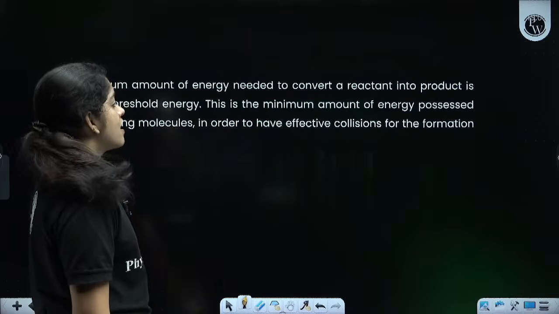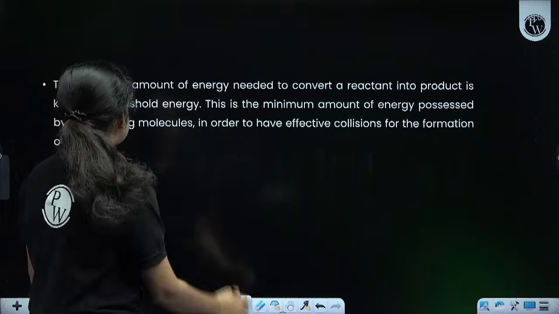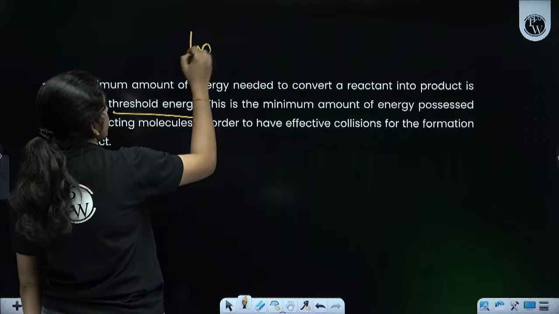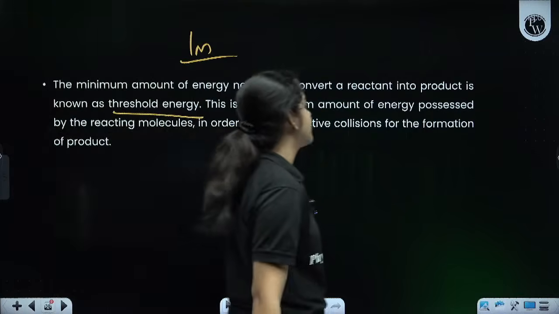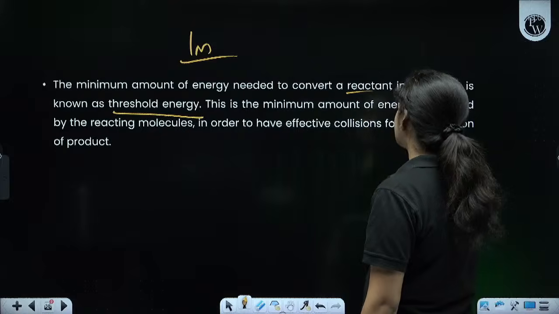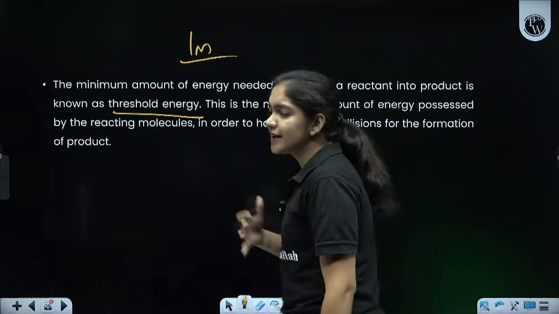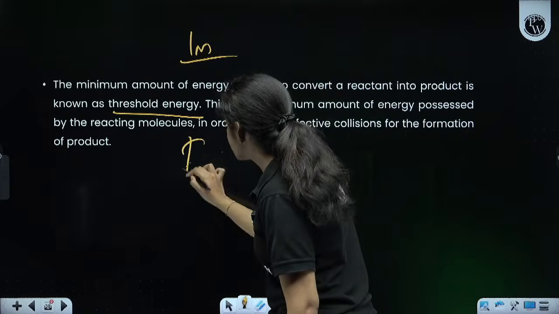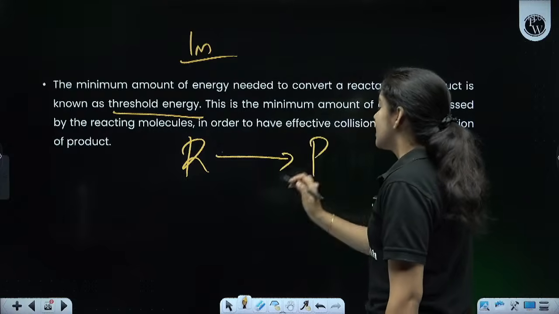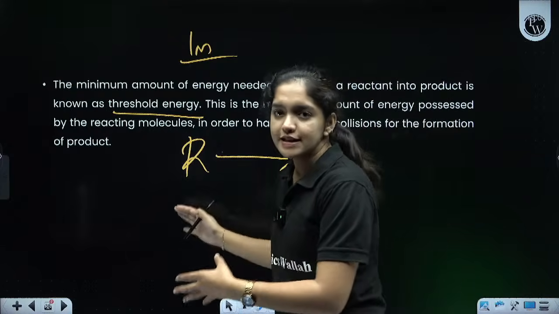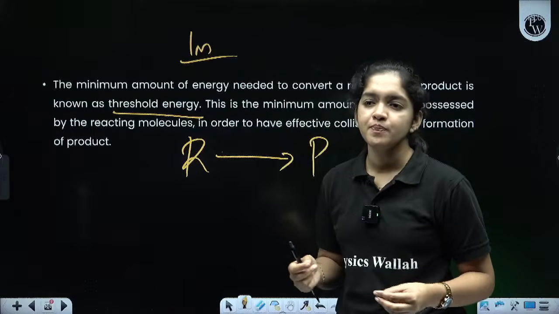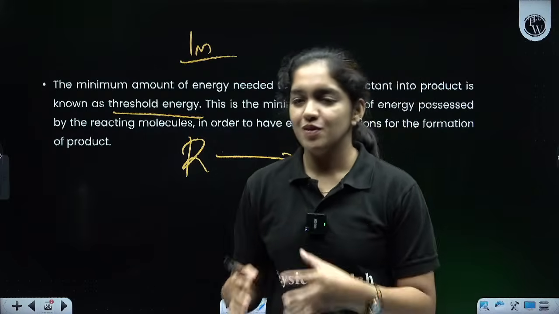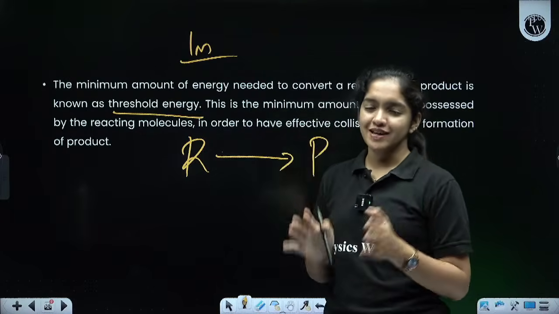So, the next one, what is a threshold energy? And this can be asked for your 1 mark sub question. Threshold energy is the minimum energy required to convert a reactant into product. And in a chemical reaction, we know that reactants are changing into what? Product. If we want to change the reactants into product, there should be a minimum. No, sorry, this will be completely in pure English. This is not Hindi, okay?